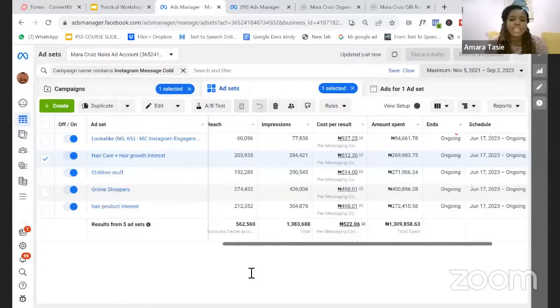So at this point, I want to take our questions. We've covered, one, the difference between Ads Manager and boosting posts. Two, I showed you how to do detailed targeting, to target people based on their interests, based on their behaviors. I showed you how to create offers that are really great. I also showed you how to scale the right way and not just via boosting posts, because if you're just boosting posts, there are some detailed advanced things that you will not be able to do. So now I would love to take our questions.